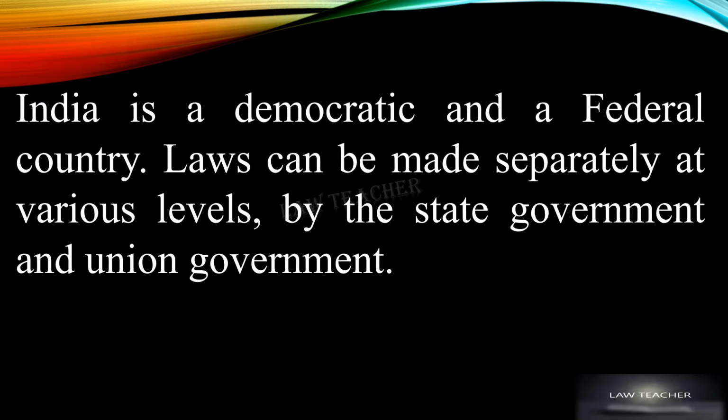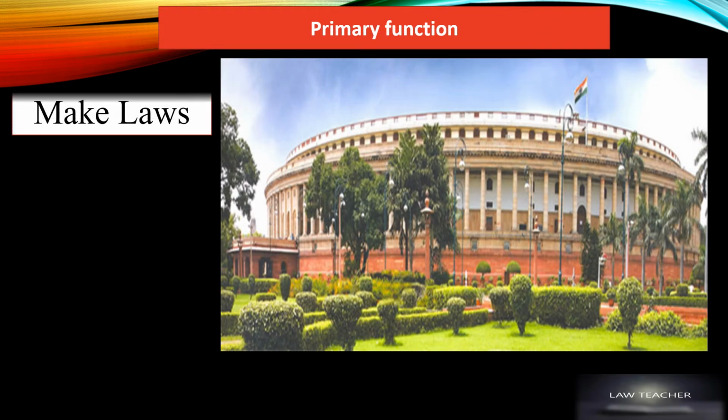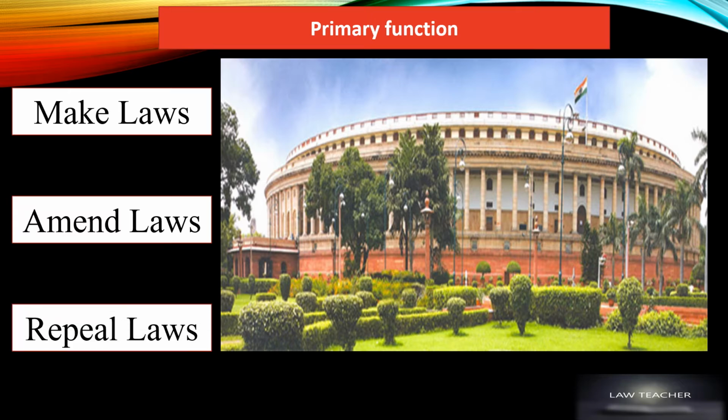India is a democratic and a federal country. Laws can be made separately at various levels by the state government and union government. The primary function of parliament is to make new laws, amend existing laws and repeal old laws. For every such procedure, a bill needs to be passed in both houses of parliament. Once passed in both the houses, a bill needs to get assent of the president to become an act.